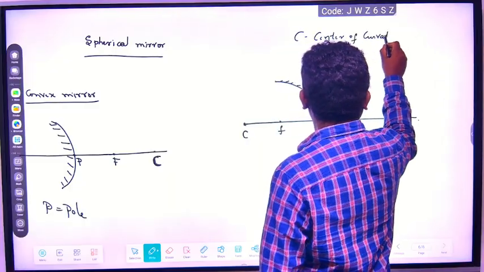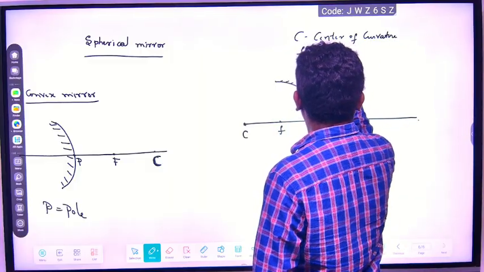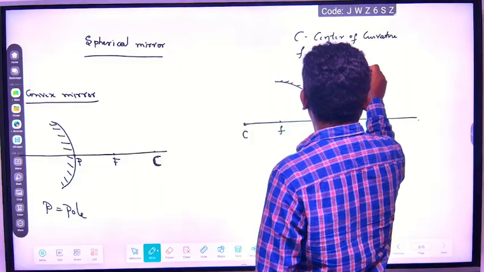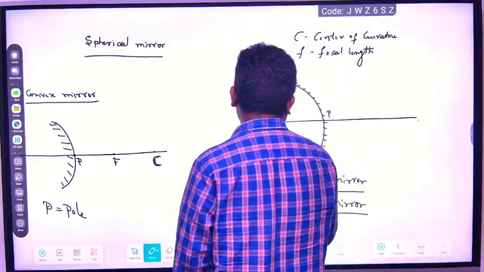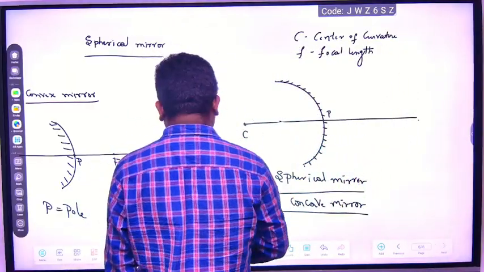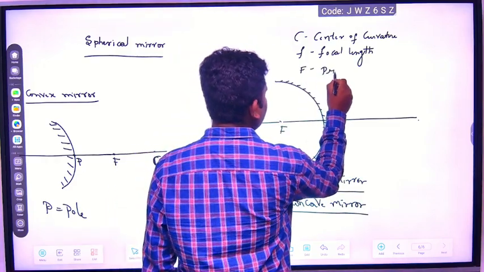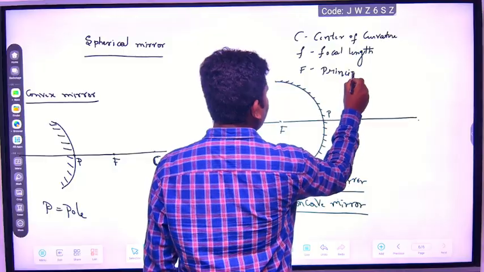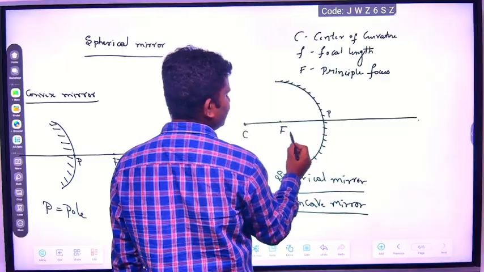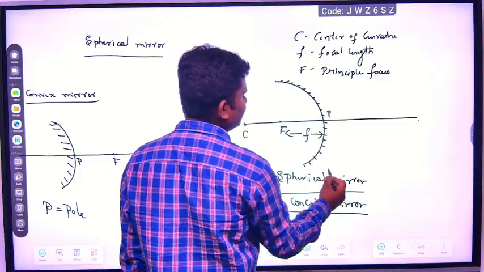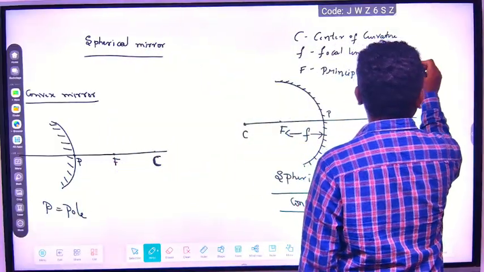And F is the focal length? What is the focal length, or focal point? Actually, this focal length you should not take. It is the principal focus. F is the principal focus. I will tell: the distance between F and the pole is the focal length, small f. Okay. Focal length means the distance between F and P, the pole.